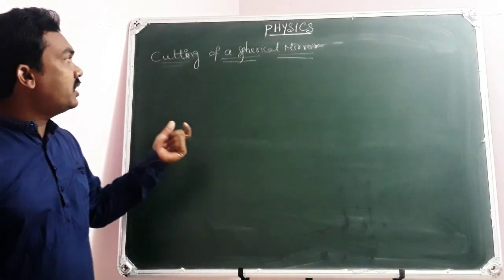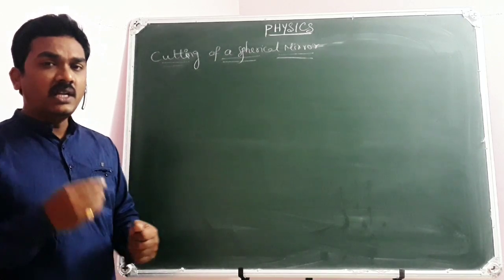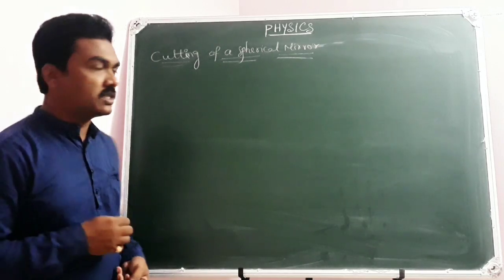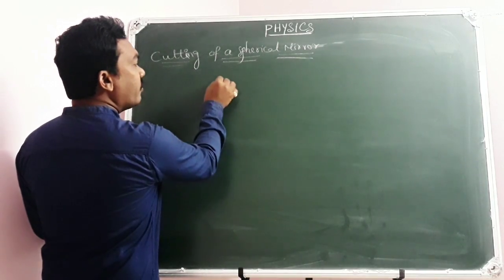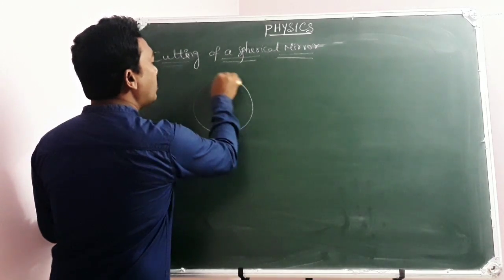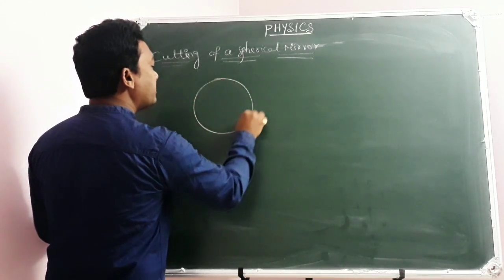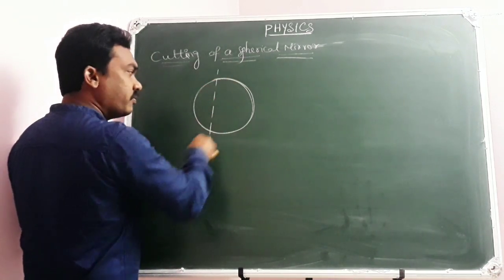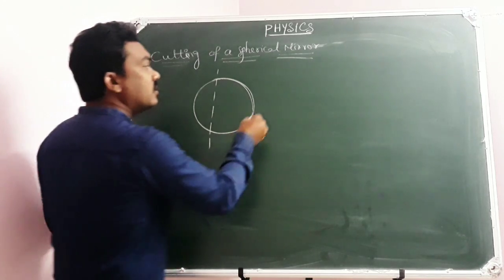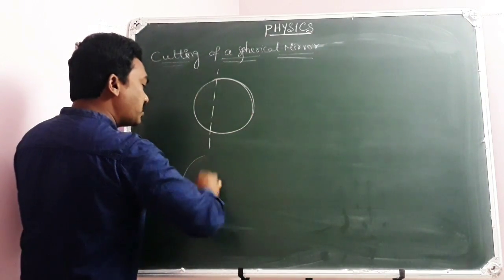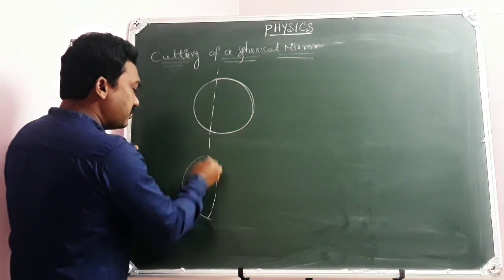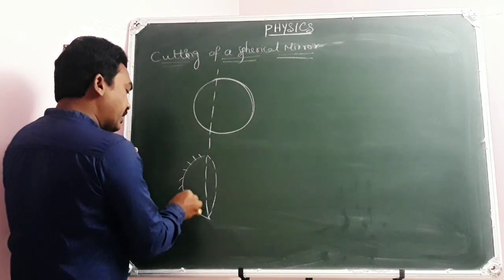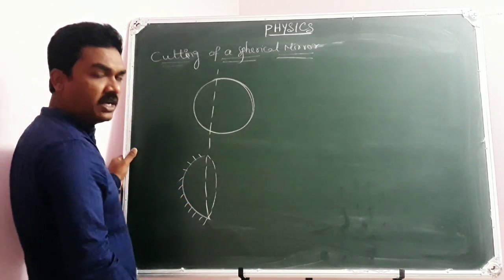Similarly, if you are going to cut a spherical mirror, can it influence the focal length of the spherical mirror? Let us discuss. You know very well, while taking a spherical mirror, first of all I told you to imagine a glass sphere and cut a portion of the glass sphere so that whatever the spherical portion that you have obtained is going to be silvered on one side, either on convex side or on concave side.